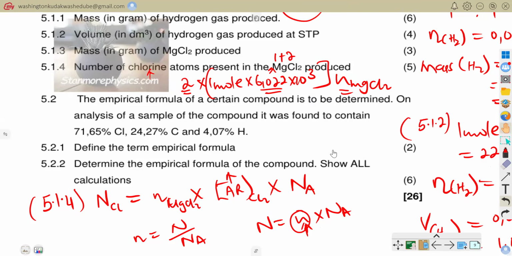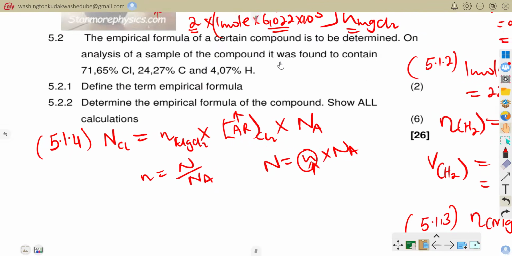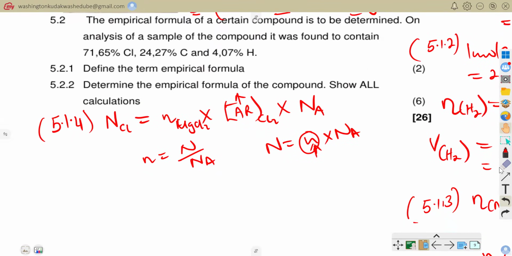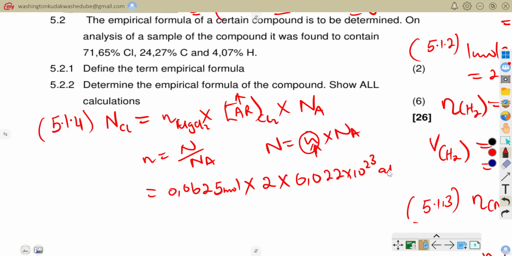So here, the number of moles of magnesium chloride we determined to be 0.0625 moles, times the atomic ratio for chlorine, which is 2, times our Avogadro's constant, 6.022 times 10 to the power 23 atoms in 1 mole.